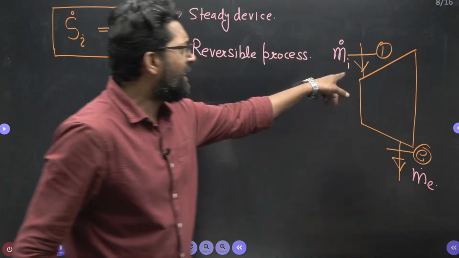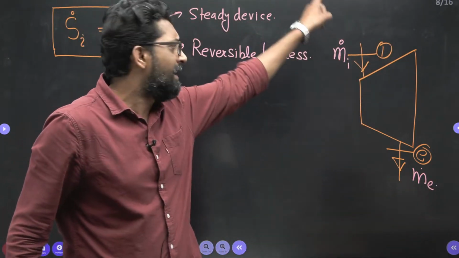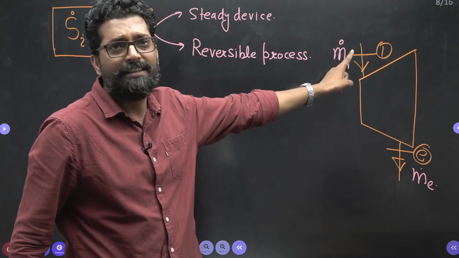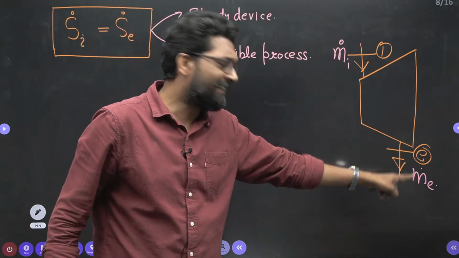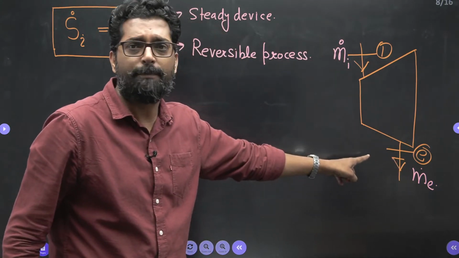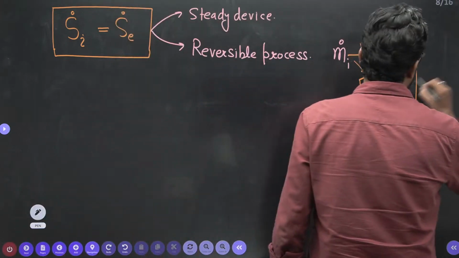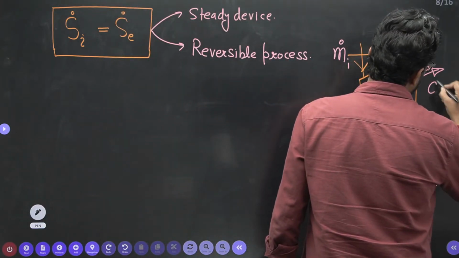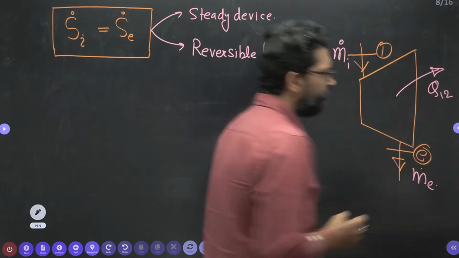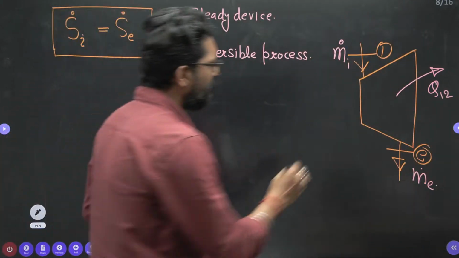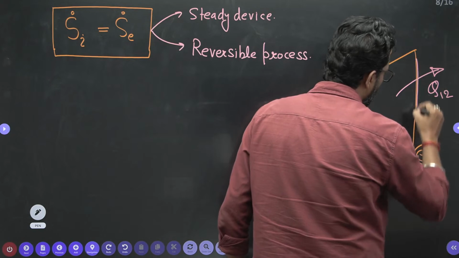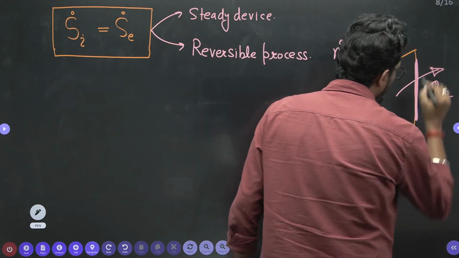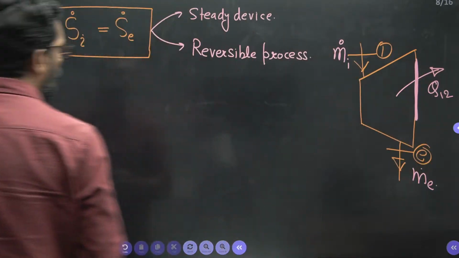Due to the mass in, there must be an enthalpy, and due to the mass exit, there must be an enthalpy at exit. During that, there must be a heat transfer, 1 to 2, and this heat transfer is across the system boundary. So how to write entropy in?